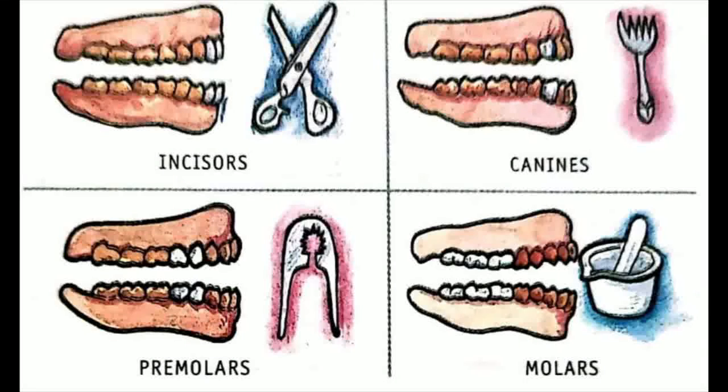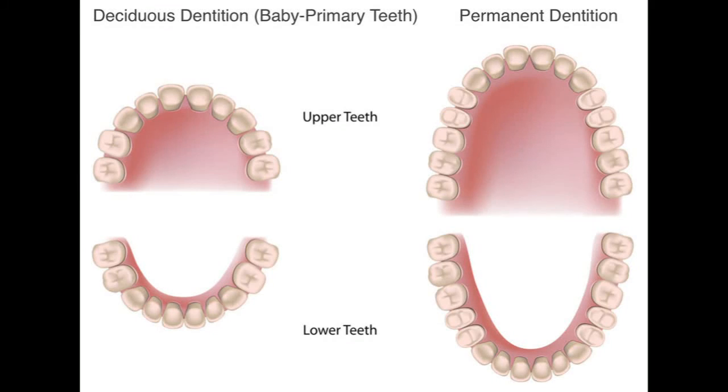Humans have 2 sets of teeth during their lifetime. The first set is the temporary set, or the temporary teeth, or the milk teeth. By the age of 6 or so, your teeth will start falling and new teeth will appear in their place. The new ones are the permanent teeth. The temporary teeth set will have 20 teeth, whereas the permanent one will have 32 teeth, with about 4 premolars, 6 molars, 4 incisors, and 2 canines.